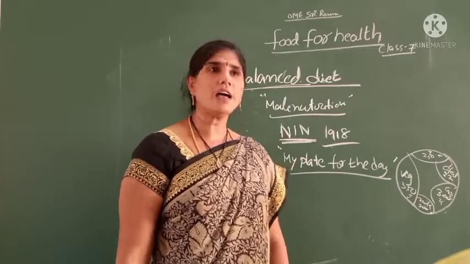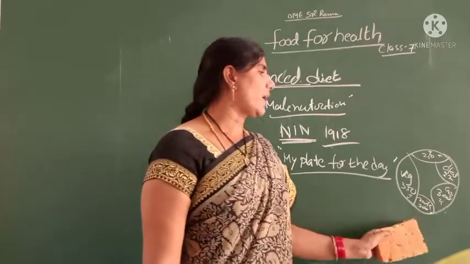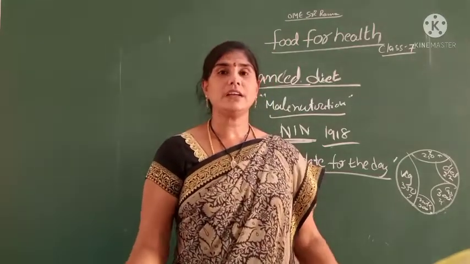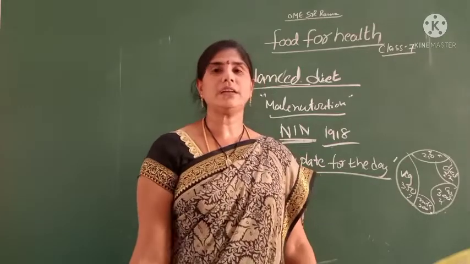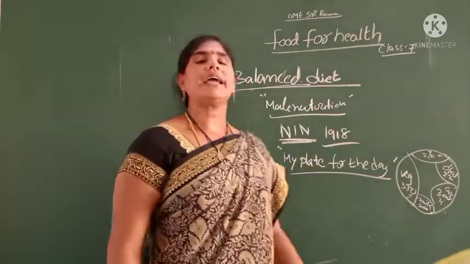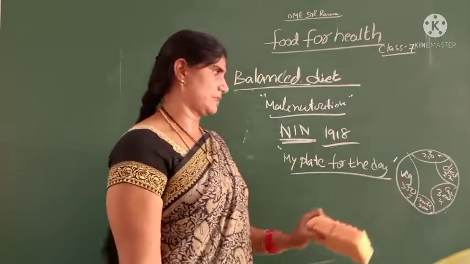Observe the figure. Which quantity of food item should we eat? High quantity of food, we should eat vegetables.